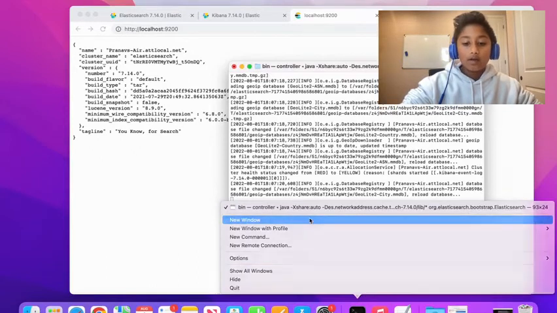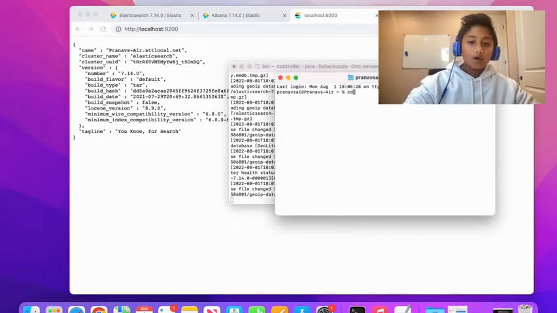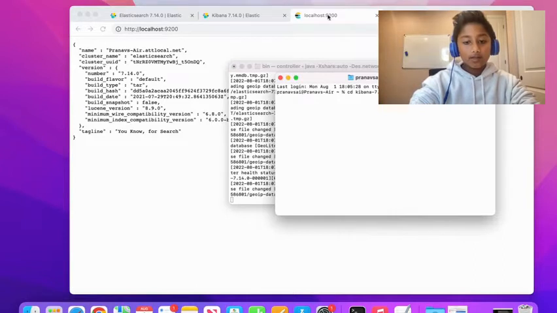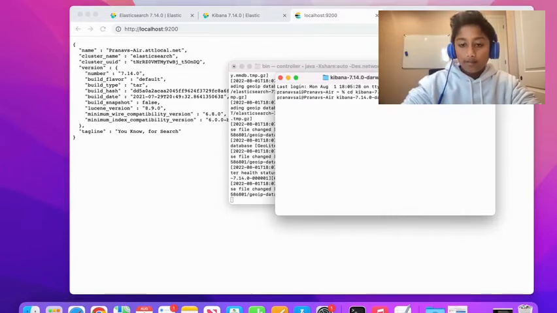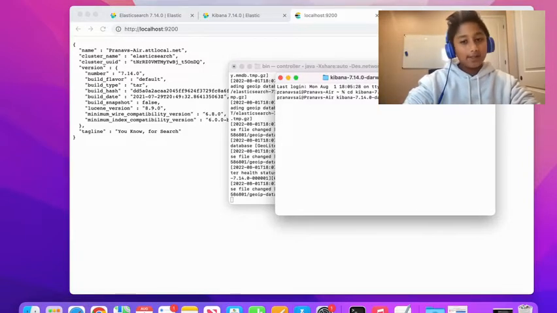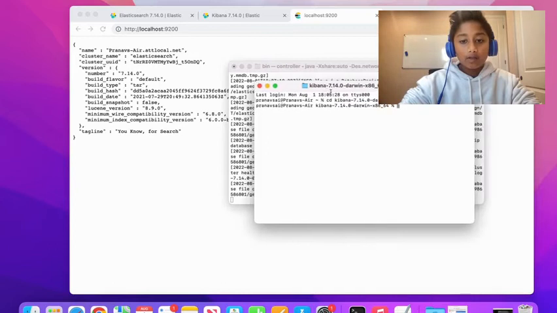So now we can actually run Kibana. Open up a new screen and cd into your Kibana. Hit return. One thing you probably don't want to do, because I had some issues with it earlier, is try not to rename these folders because you might get issues later.